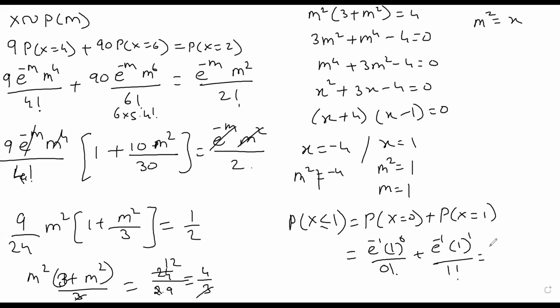We can find out the answer. So your final answer is 0.7358.